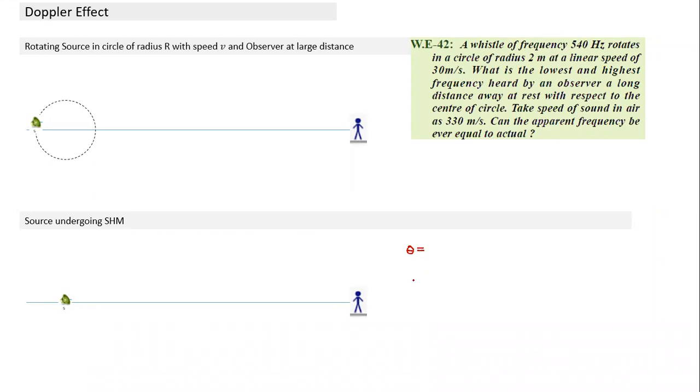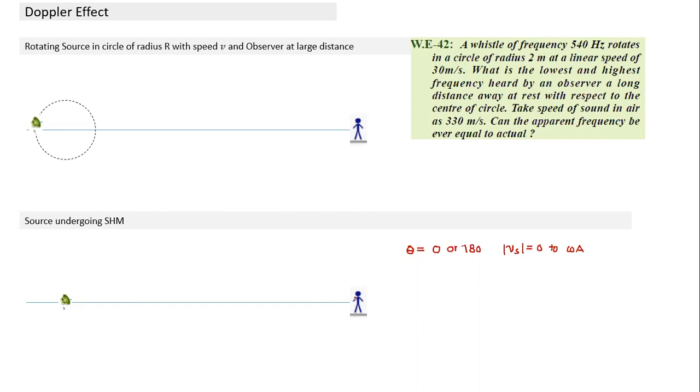0. Always 0? Or 180. 0 or 180. When it is moving towards the observer, it will be 0. When it is oscillating, its direction of velocity reverses, so it will be 0 or 180. That will be velocity. And the magnitude of speed will also vary between 0 and V max, which is equal to omega A.